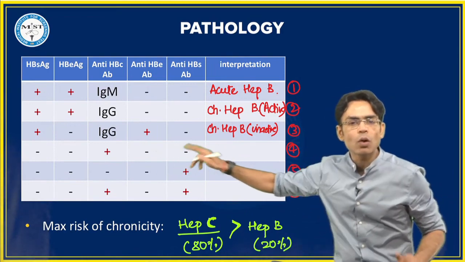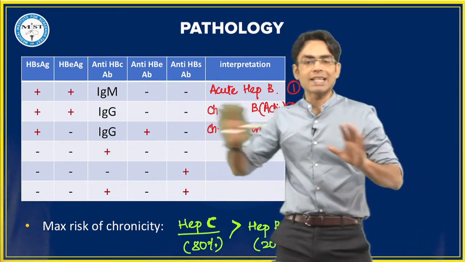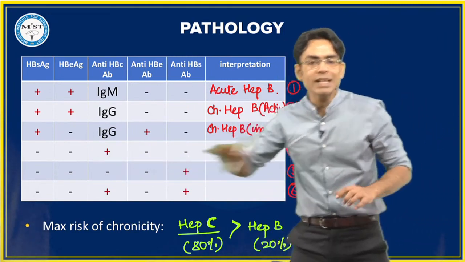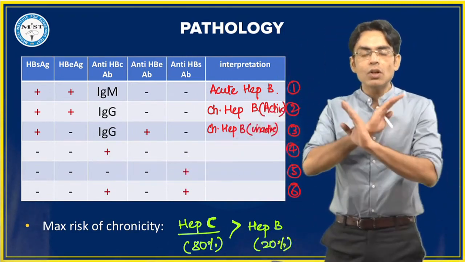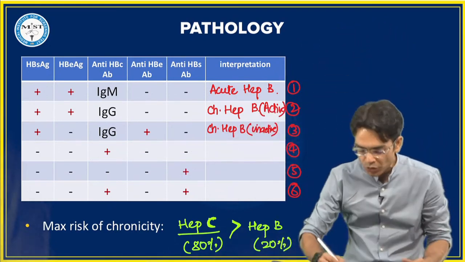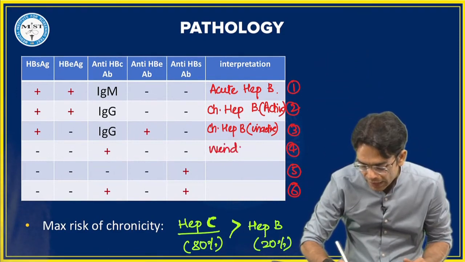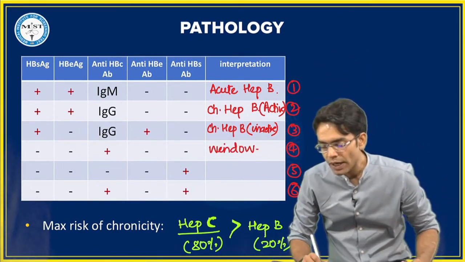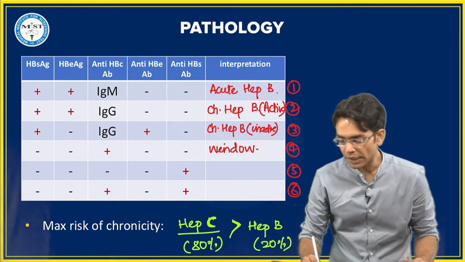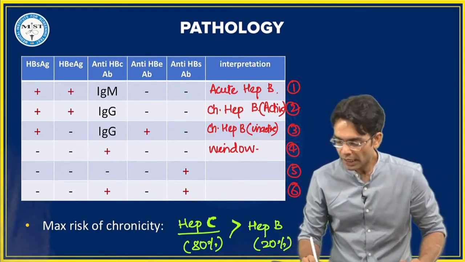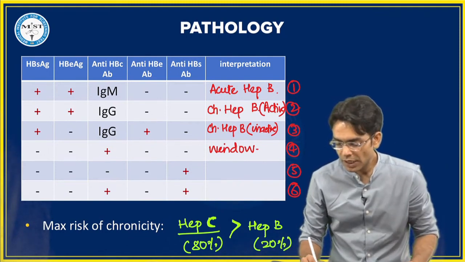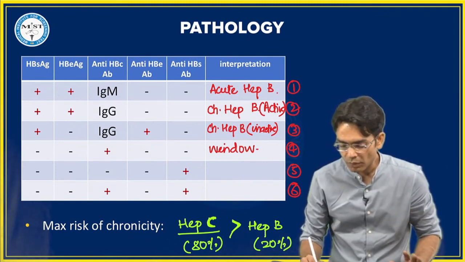In this, you are only getting a core antibody, that's it. Patient number 4, only core antibody, nothing else. No antigen, no other antibody, only core antibody. फटाफट बताओ. Hema, you are absolutely right. Very, very, very happy. This is your window period. HBe antigen positive यानी active, बिल्कुल. Shanti, you are right. Very good बेटा, very good.